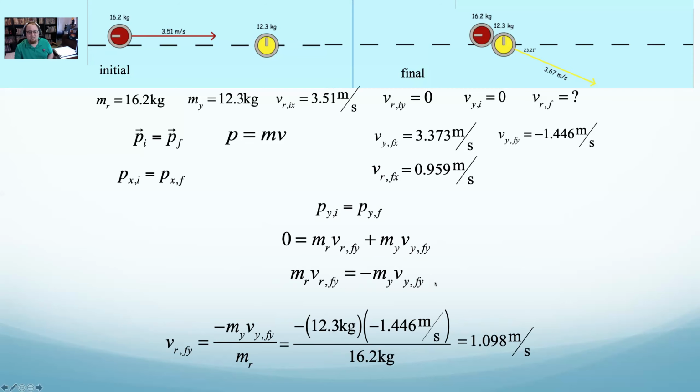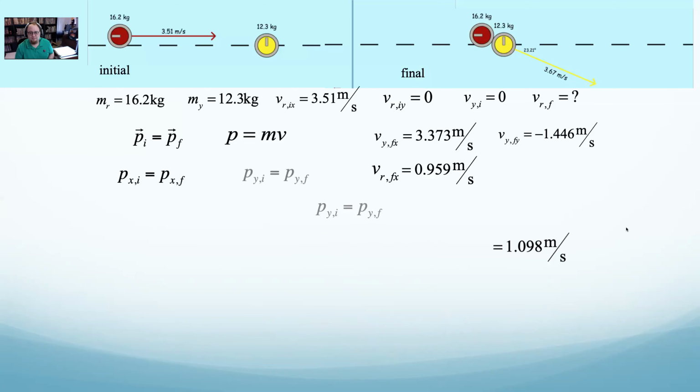My negative signs cancel out since yellow's final was negative. I'll put that to the side.